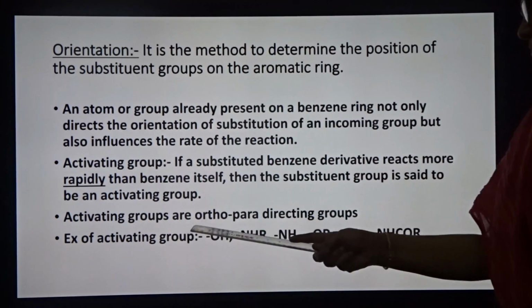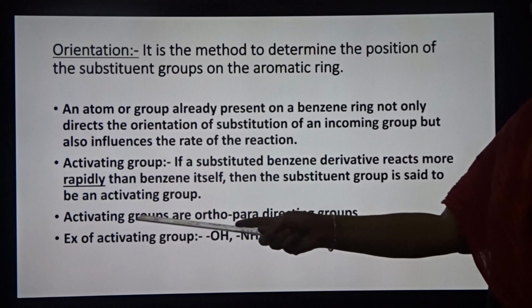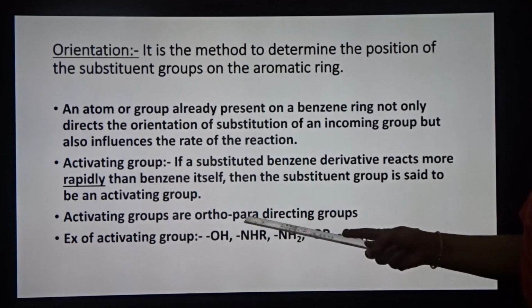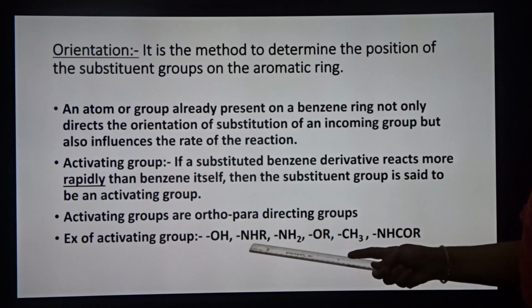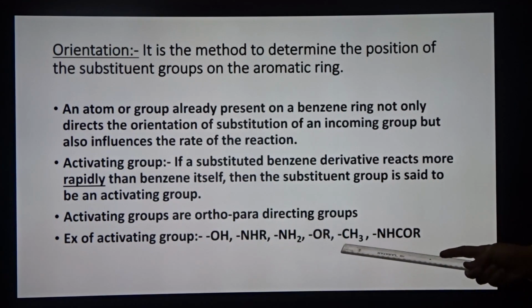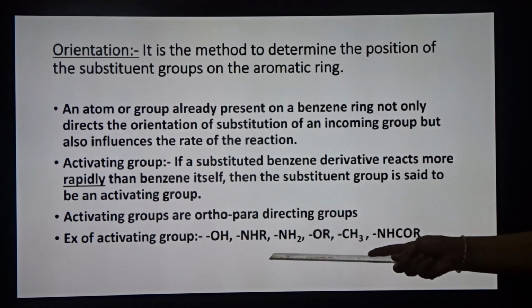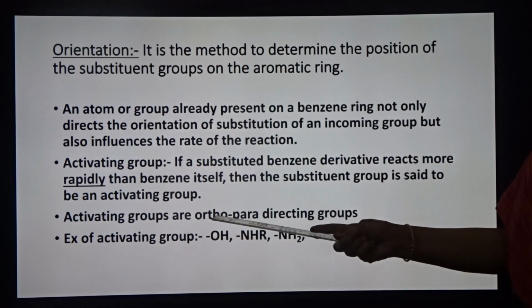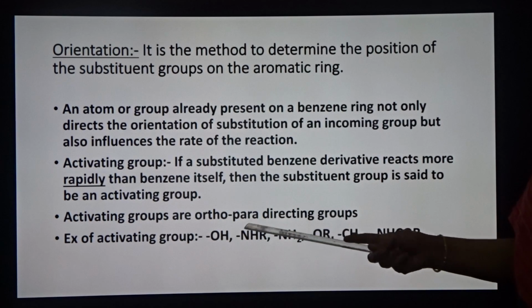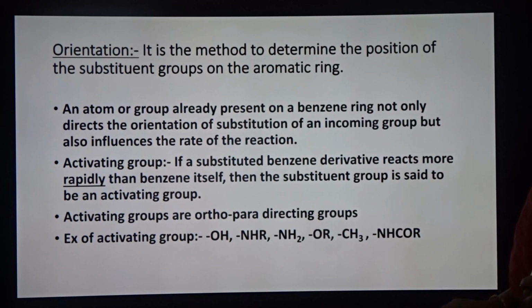So activating groups are ortho-para directing. If activating groups are present, then they are ortho-para directing groups. Examples are, if on benzene OH, NHR, NH2, OR, CH3, NHCOR, such types of groups are present, then the incoming group will come in ortho and para positions after the reaction.